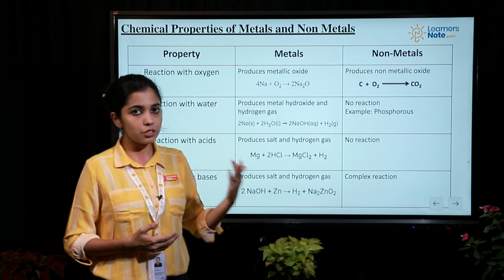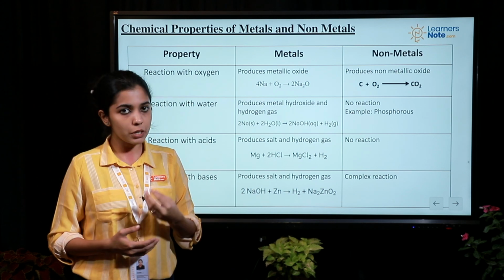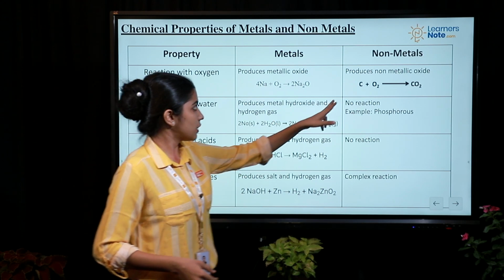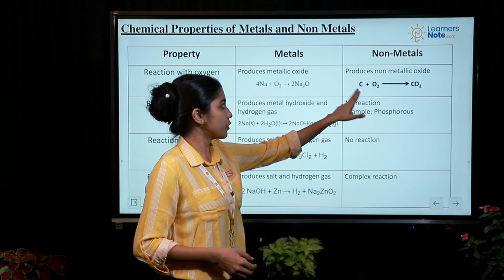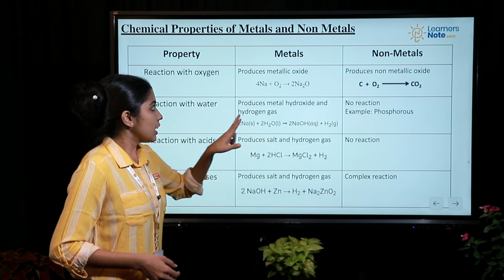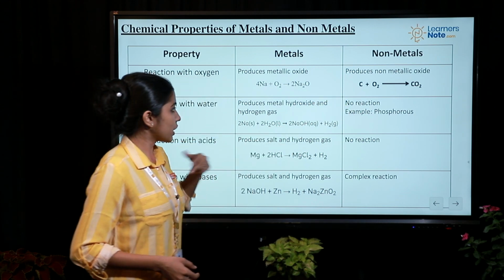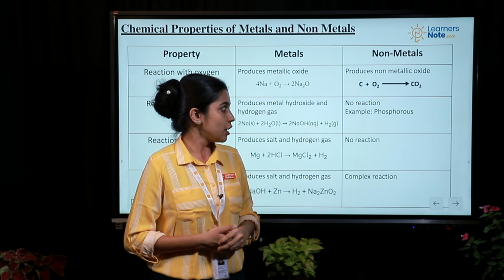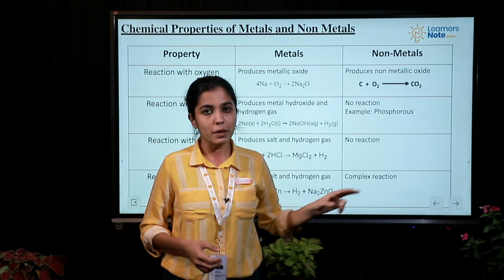Now when we move on to non-metals, the reactions become a bit more complex. The next property is reaction of non-metal with water. In the reaction of non-metal with water, you can see that there is no reaction taking place. For instance, you can take the example of a non-metal, phosphorus.